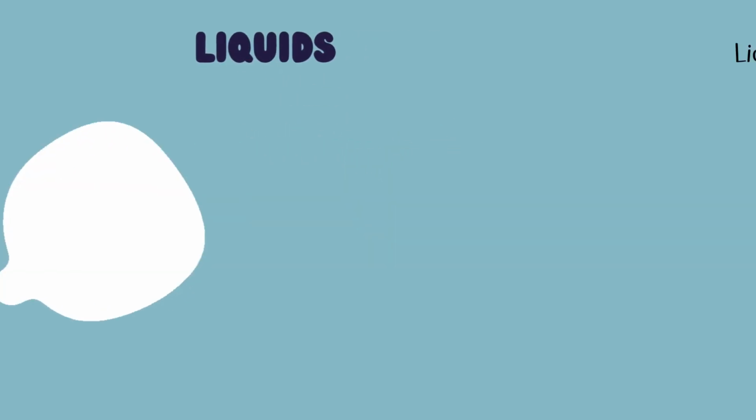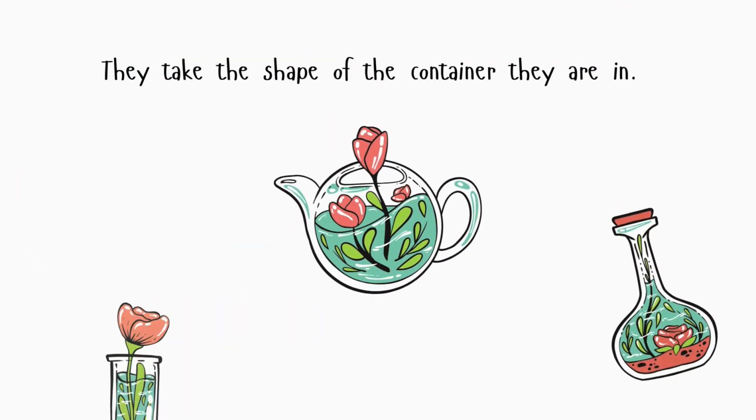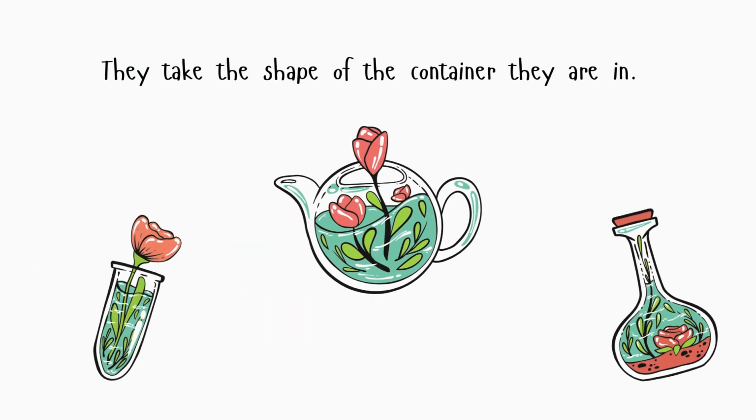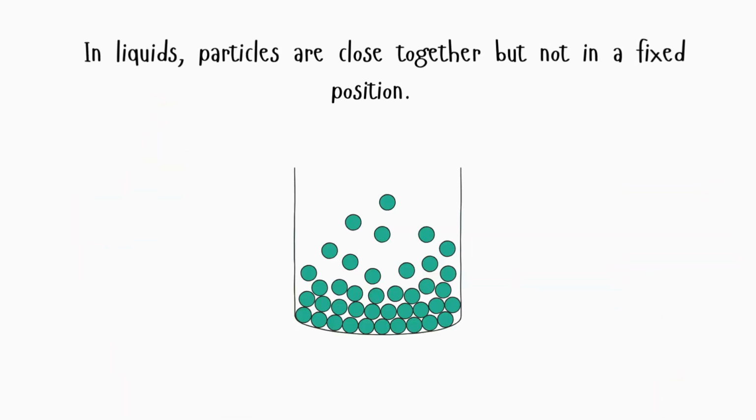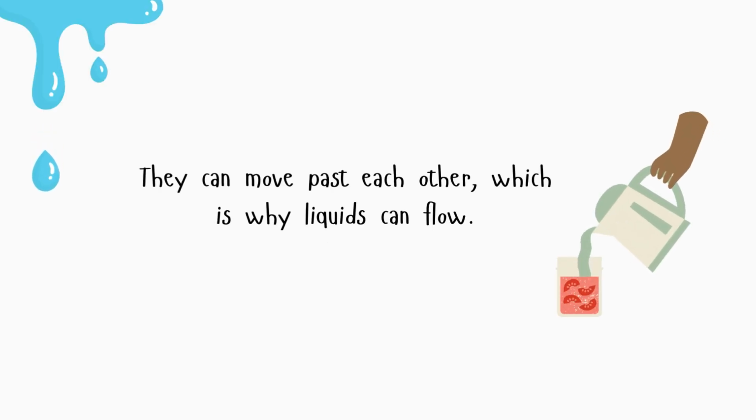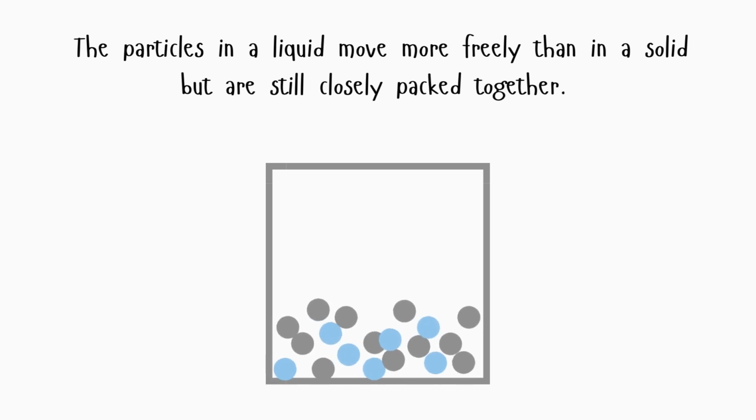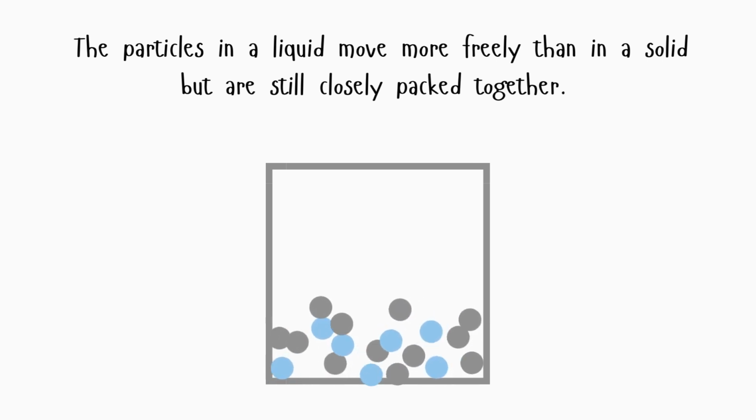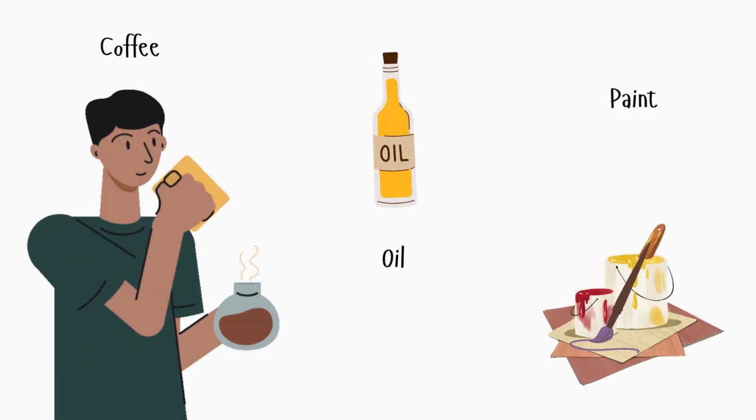Liquids. Liquids have a definite volume but no definite shape. They take the shape of the container they are in. In liquids, particles are close together but not in a fixed position. They can move past each other, which is why liquids can flow. The particles in a liquid move more freely than in a solid but are still closely packed together. Examples of liquids include coffee, oil, and paint.